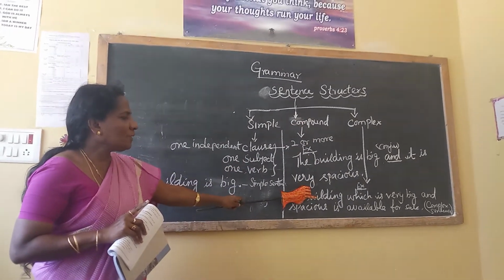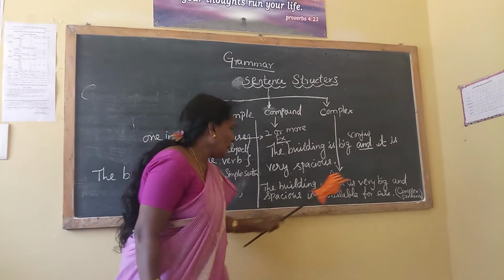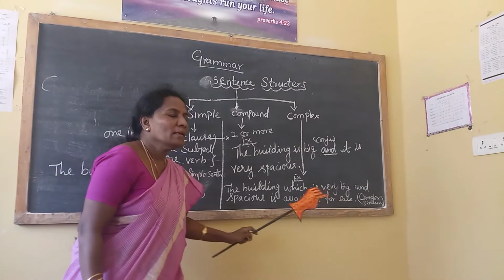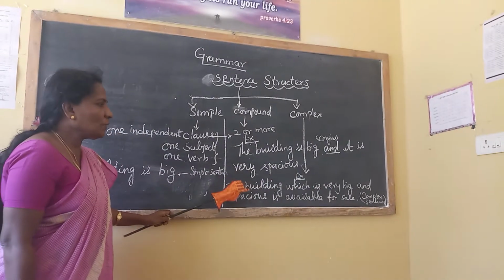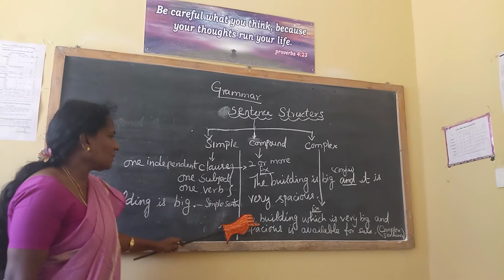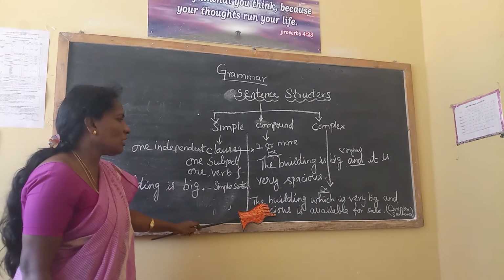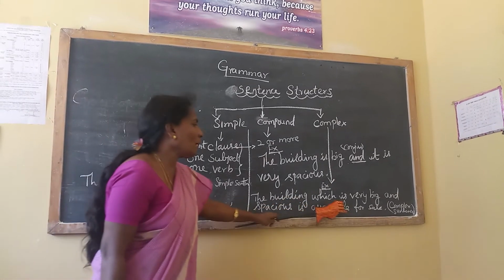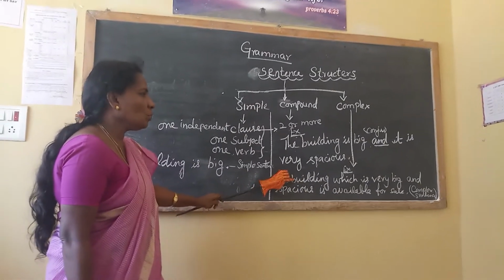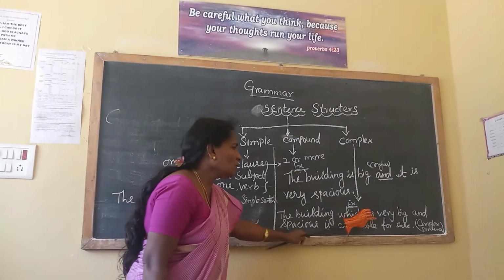In a complex sentence, the building which is very big and spacious is available for sale. Three verbs are there. See, three clauses are there. What are the three clauses? One is the building is big. Second one is spacious. And third one, it is available for sale. That is the complex sentence.